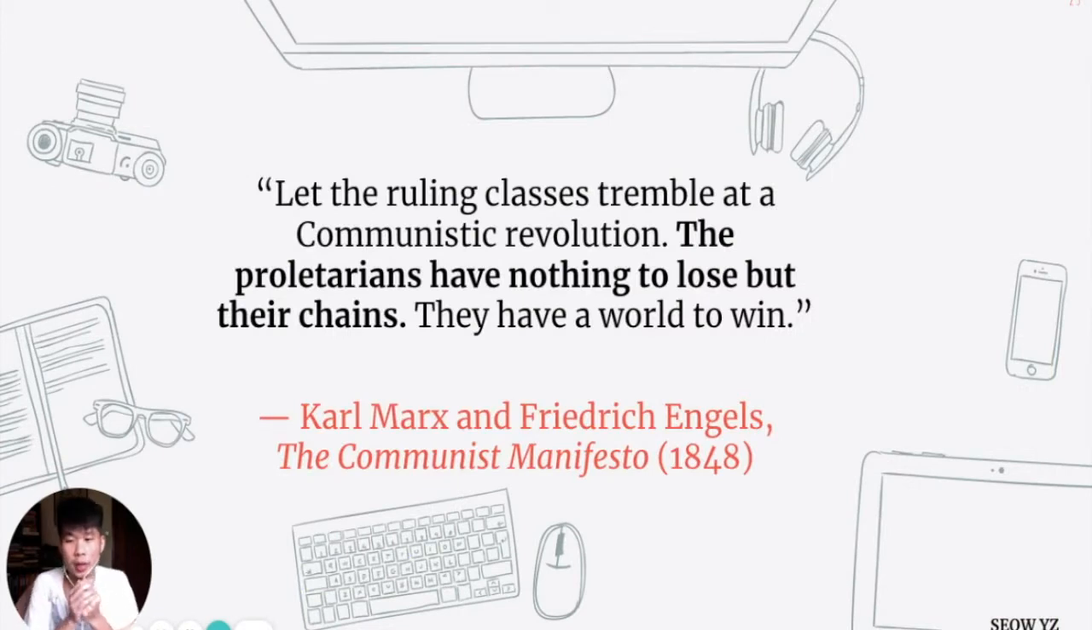Okay, last quote by Marx. I promise, last quote. Marx's idea is that: "Let the ruling classes tremble at the communist revolution. The proletarians, the workers, have nothing to lose but their chains. They have a war to win." This is the last line in the Communist Manifesto. It's the last line of Marx's article asking for all the workers to rise up and fight the businessmen. And of course, Marx is not popular among the businessmen. They are all out for him and he has to go into hiding.